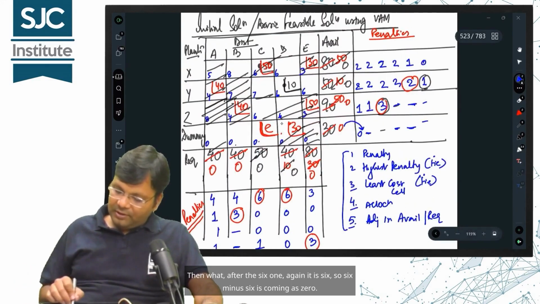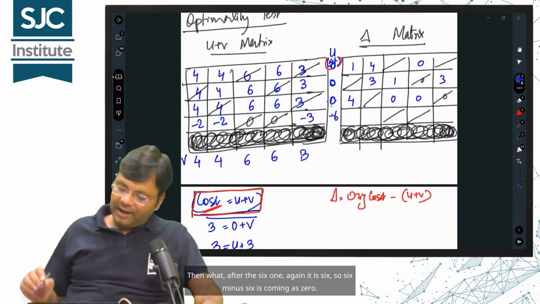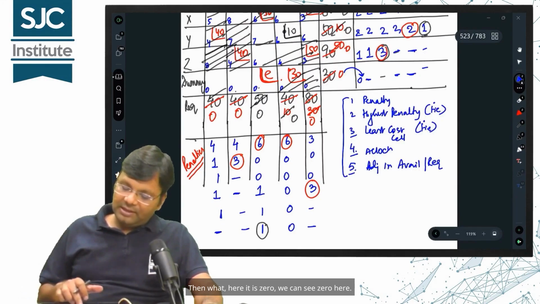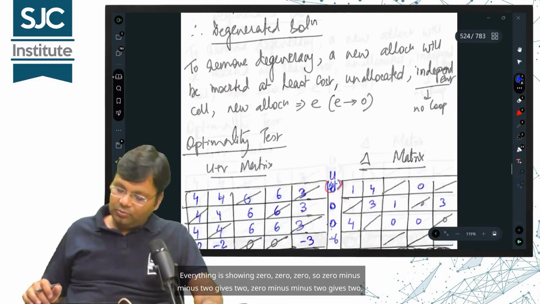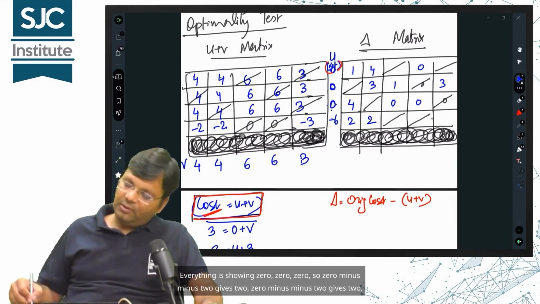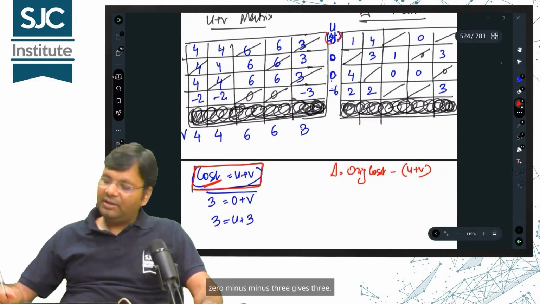Then after the 6, again it is 6, so 6 minus 6 is coming as 0. Then what? Here it is 0, we can see 0 here. Everything is showing 0, 0, 0, so 0 minus minus 2 gives 2, 0 minus minus 2 gives 2, 0 minus minus 3 gives 3.